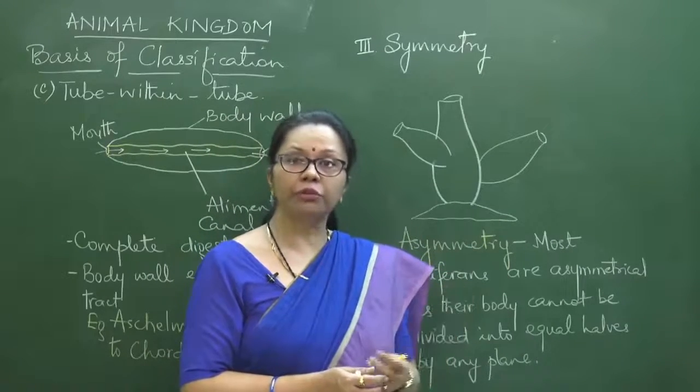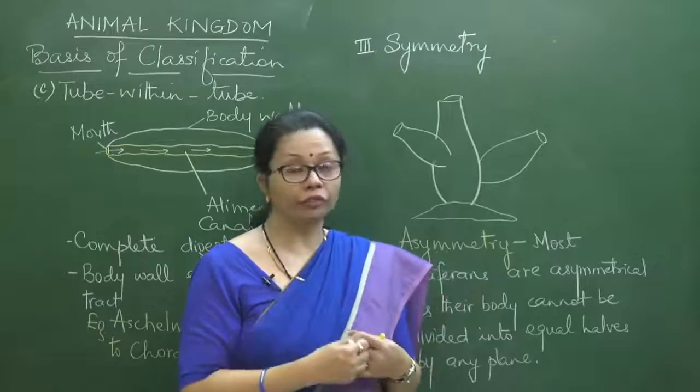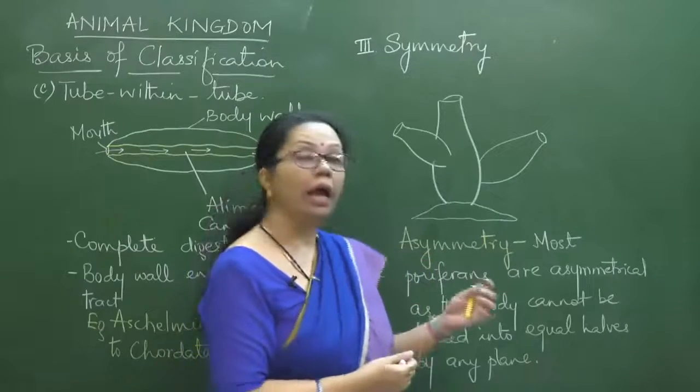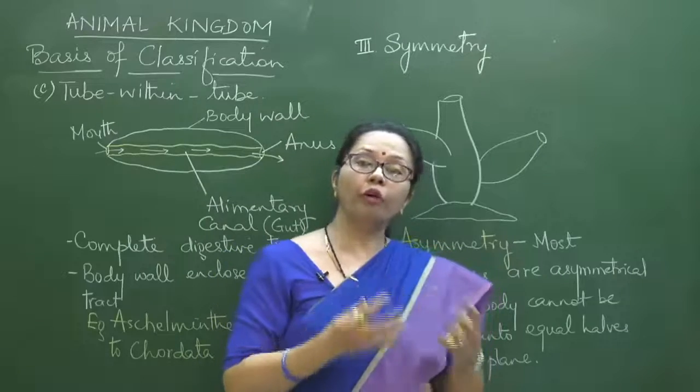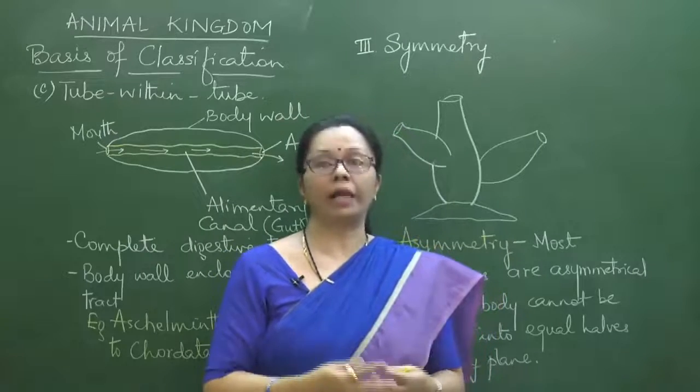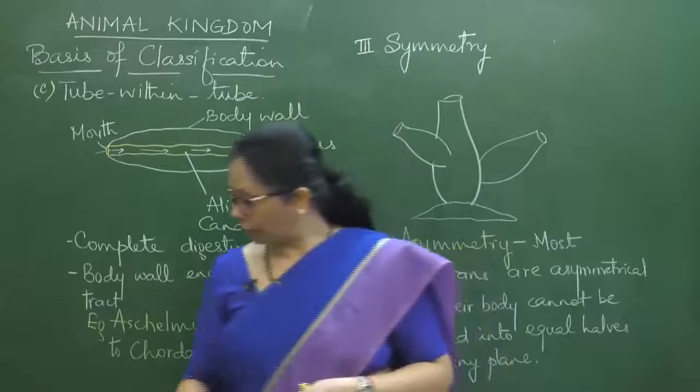So that's why some level of symmetry did arise. Although initial symmetry was basically for food gathering, that was radial symmetry, we are just going to take up that, and then more with the motility, it is bilateral symmetry.